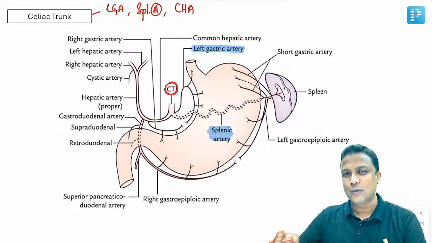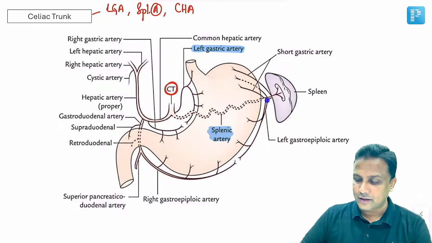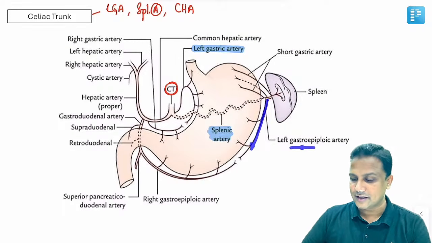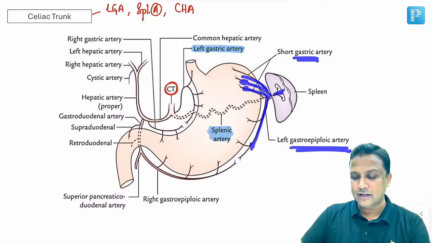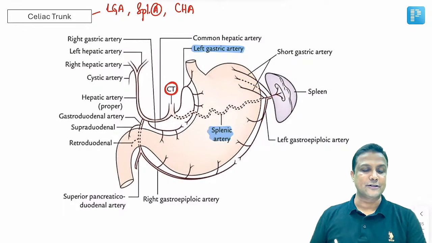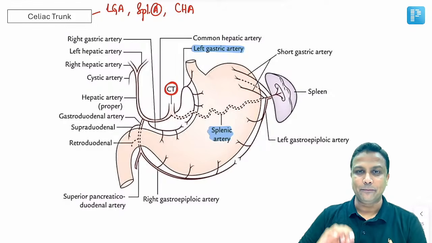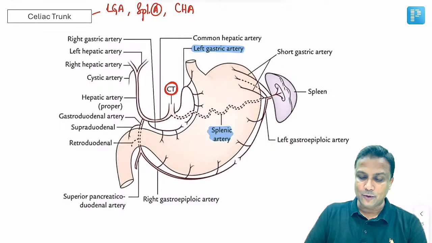Now, while going towards the spleen, it is giving the branches along the greater curvature of the stomach. That is gastroepiploic artery and the short gastric arteries near the fundus. And finally, into the hilum of the spleen, there will be hilar branches. So, perfectly done. Okay. And finally, welcome to the most important one, the common hepatic artery.